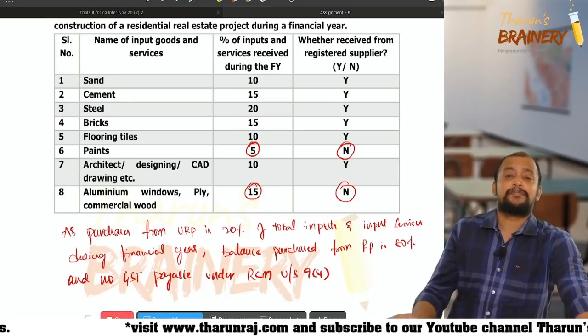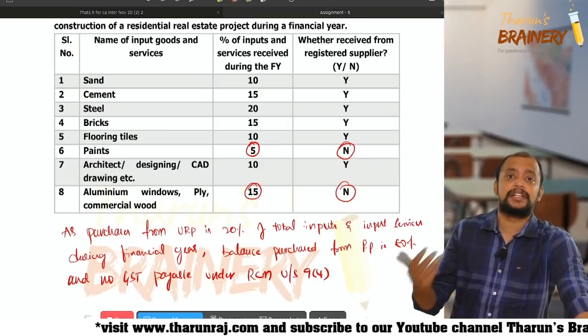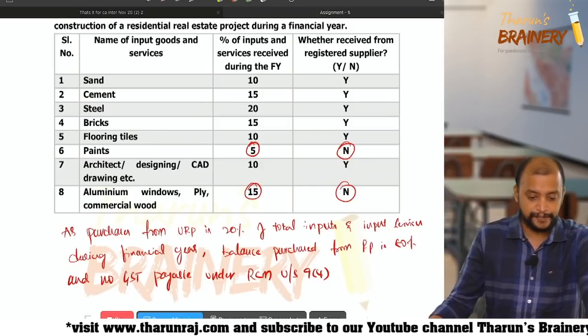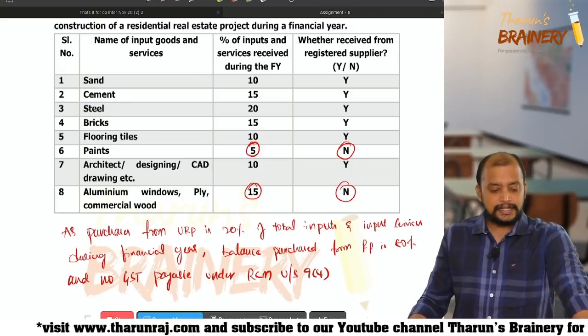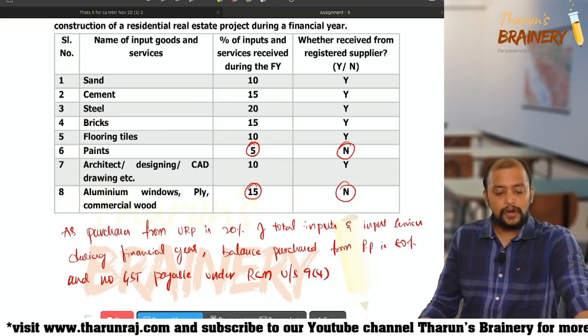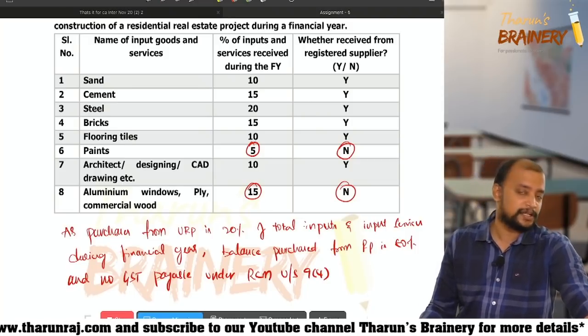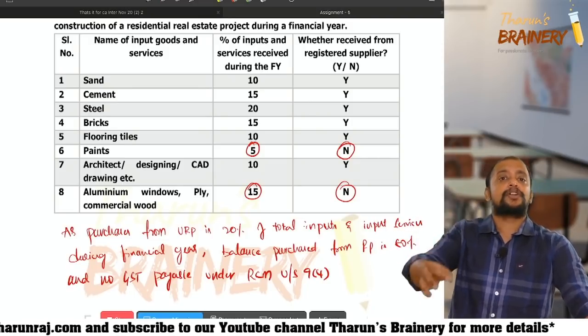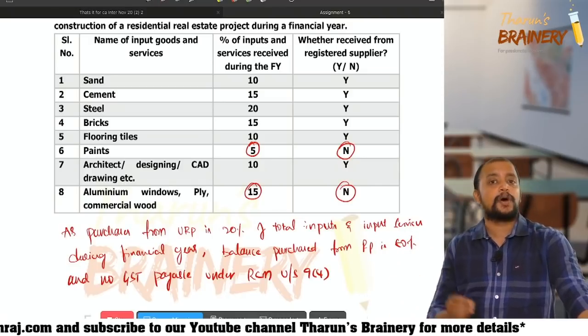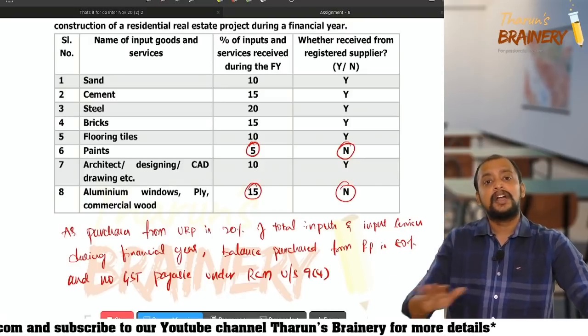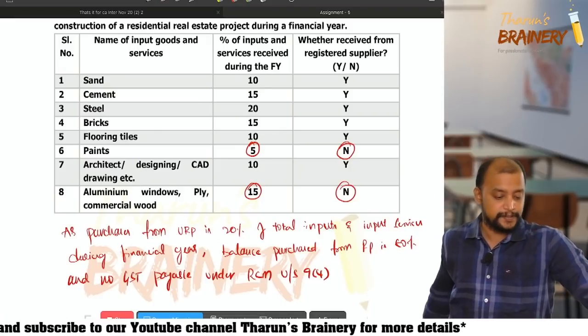So whenever we purchase cement from an unregistered person only, then we need to pay GST under RCM. Sir, section 9 subsection 4 is only related to real estate. If an individual purchases, that is not applicable. That is only for a promoter or a builder. 9 subsection 4 is applicable only for a promoter or builder, not applicable to any other person.